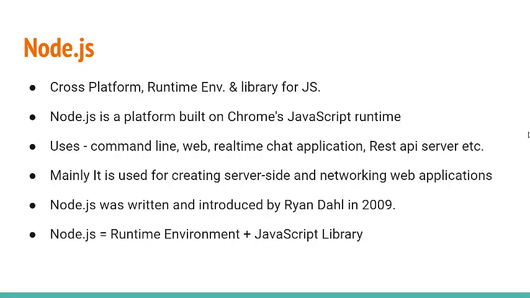The second point is that Node.js is a runtime environment for JavaScript. What does it mean? It means you have to run Node first before you can execute JavaScript code. For example, you have a code that says console.log hello world. To run this code, you have to type the node command, then the JS file name, and execute the JS file. So that is our second point, the runtime environment.